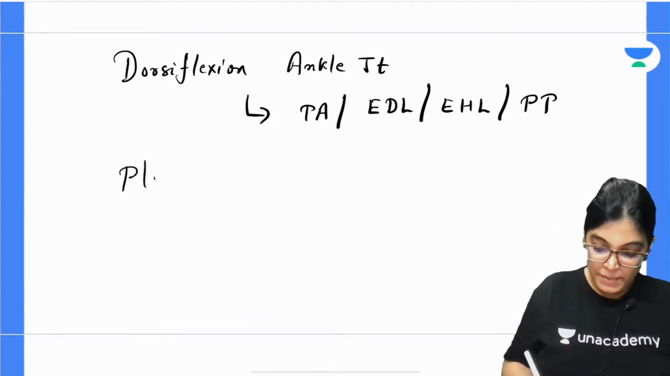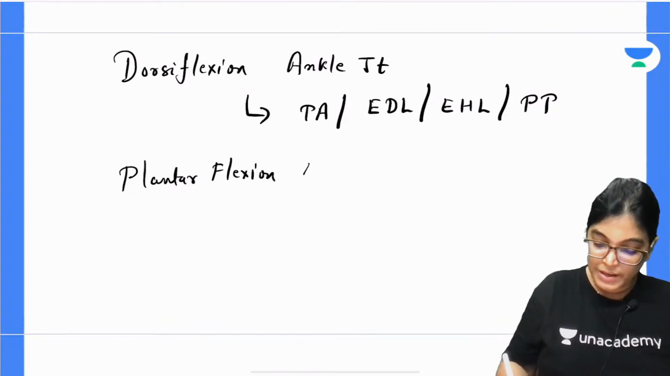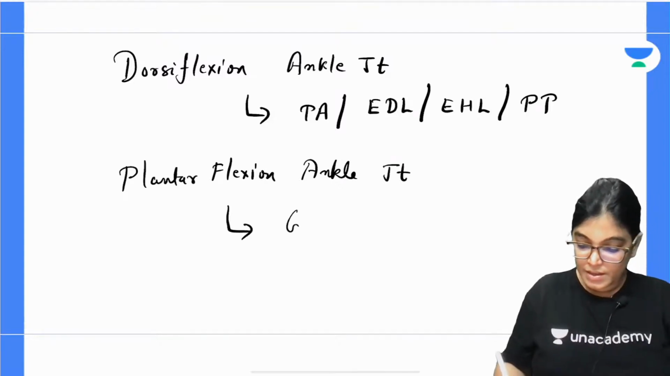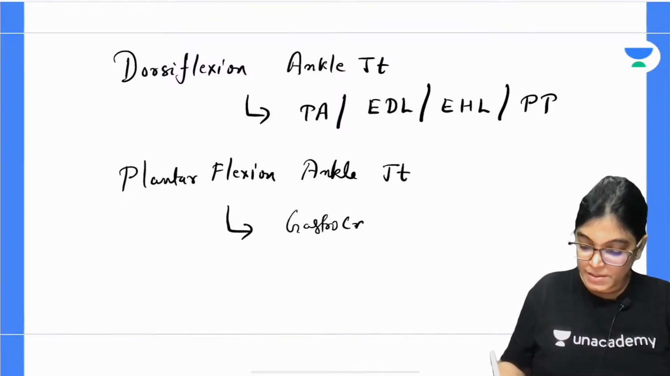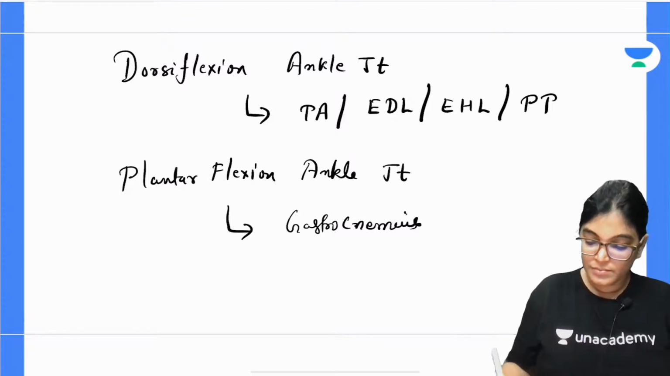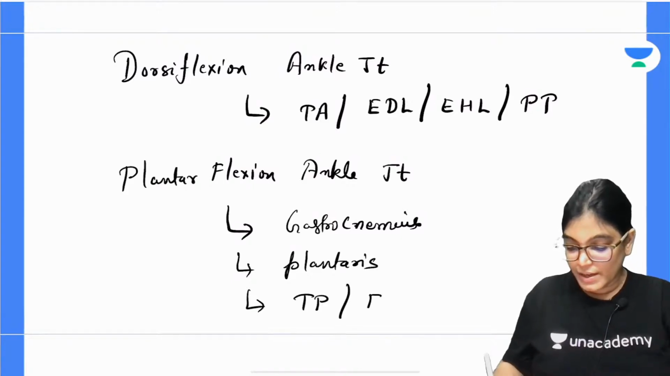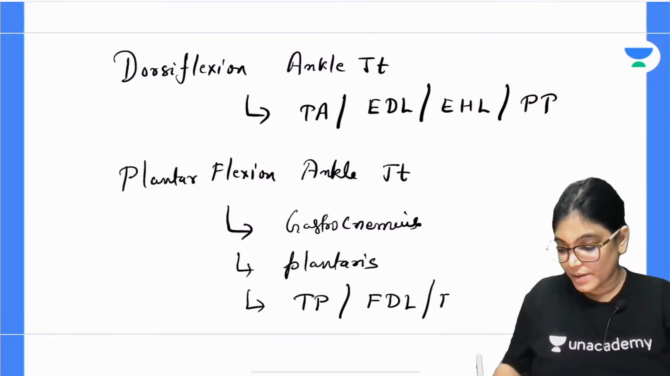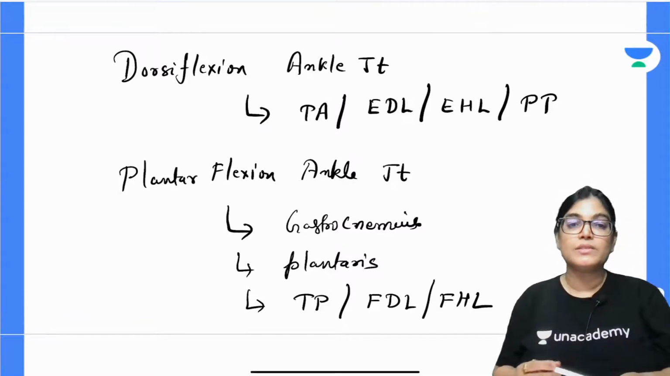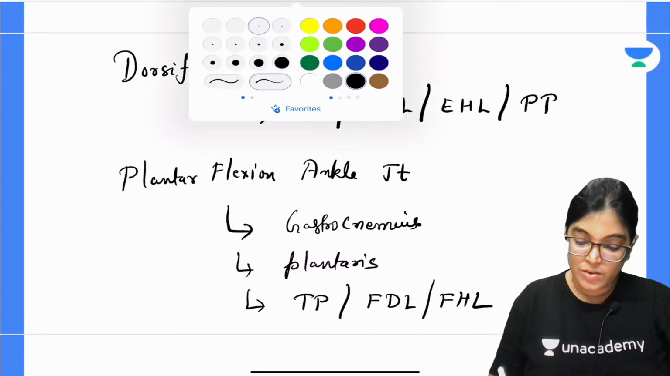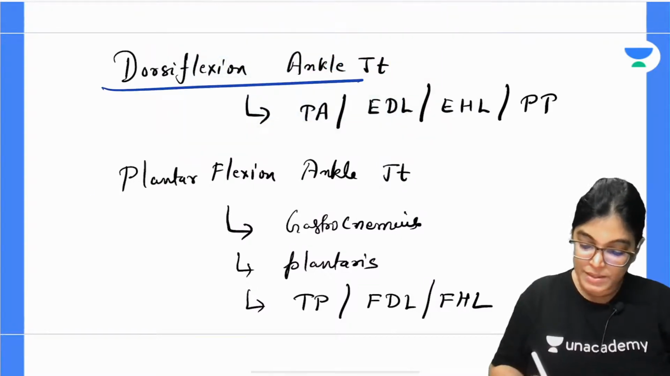The muscles causing plantar flexion of the ankle joint are gastrocnemius muscle, plantaris muscle, tibialis posterior, flexor digitorum longus and flexor hallucis longus. These are the muscles which cause plantar flexion of the ankle joint. These are the two actions which occur at the level of the ankle joint.